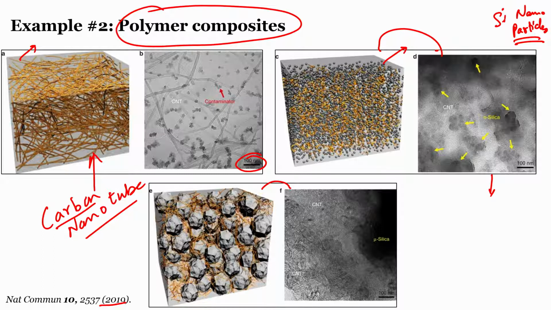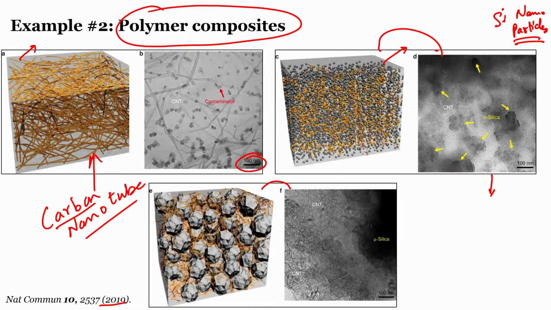Just to draw parallels and help you appreciate the similarity between polymer composites and tissues, carbon nanotubes can be thought of as collagen fibers. They do not exactly possess the same properties, but in order to appreciate how they can be modeled, as far as mathematical modeling is concerned, which is the focus of this particular course, carbon nanotubes can be considered as collagen fibers in a tissue matrix, in the extracellular matrix of a tissue.